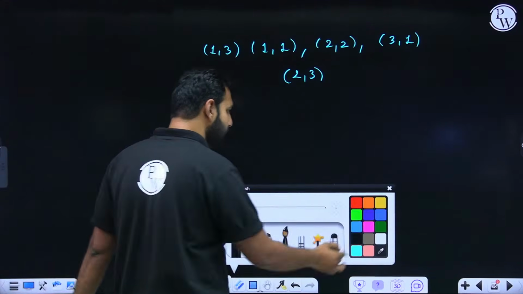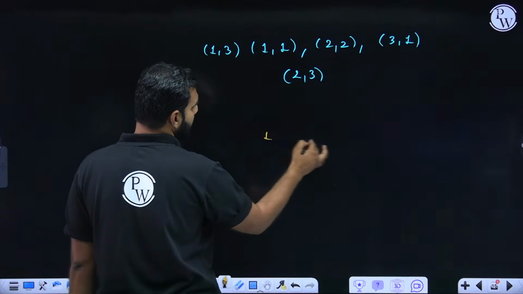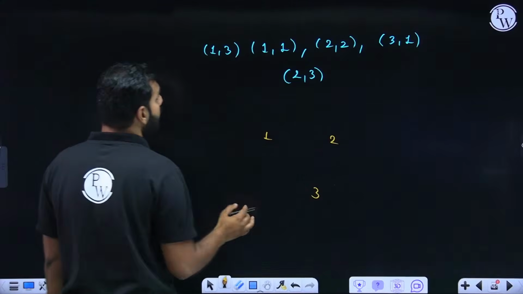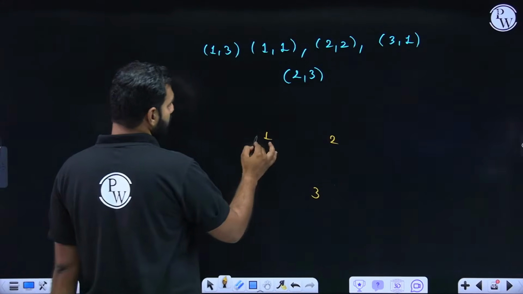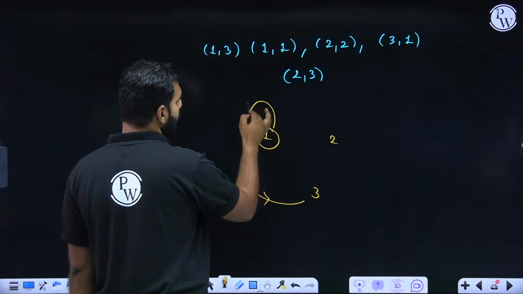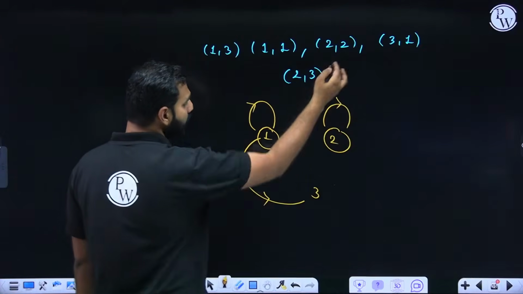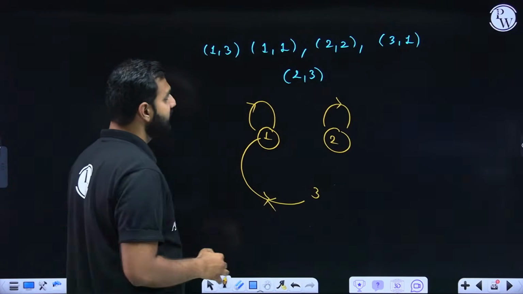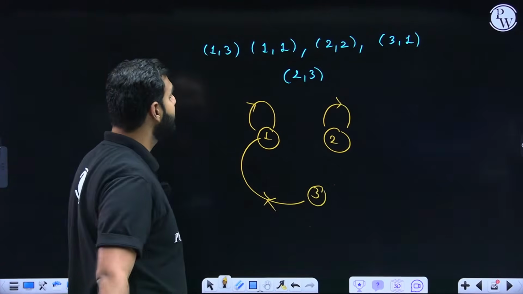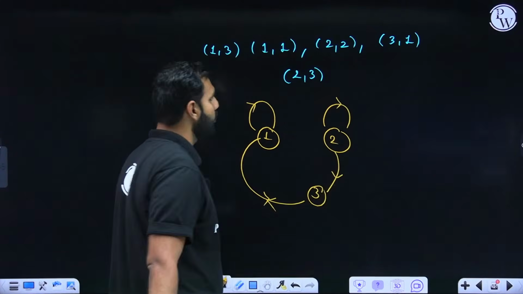So the best thing is you do the mapping. In the domain I can see 3 elements, 1, 2 and 3, right? So here 1 is mapped with 3, so I'll draw an arrow from 1 to 3. 1 is mapped with 1, so I'll draw an arrow from 1 to 1. 2 is mapped with 2, so I'll draw an arrow from 2 to 2. 3 is mapped to 1, so I'll draw an arrow like this from 3 to 1. And then I can see 2 is mapped to 3, so I'll draw an arrow like this.